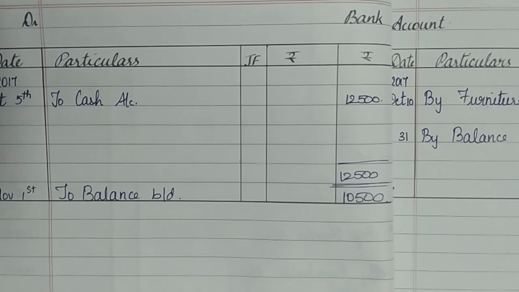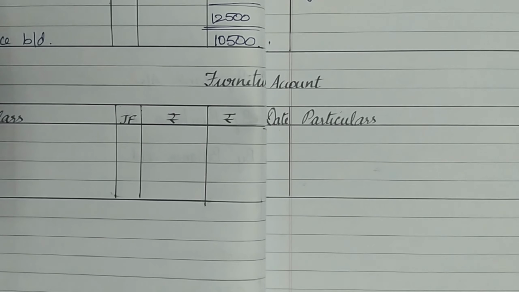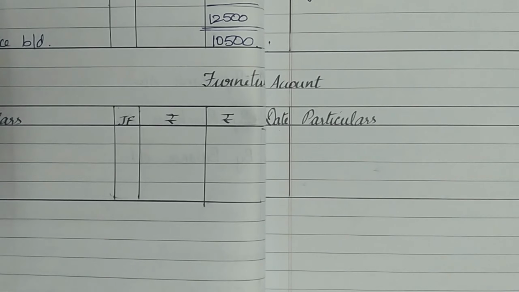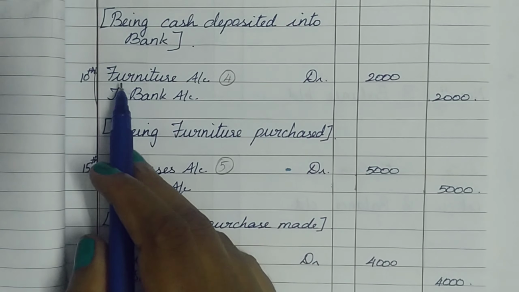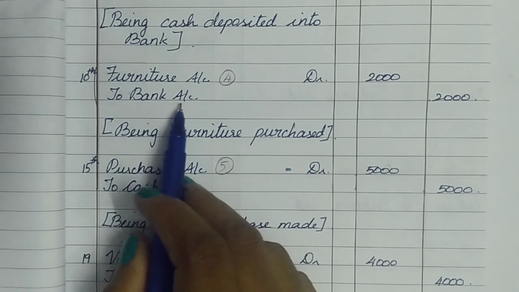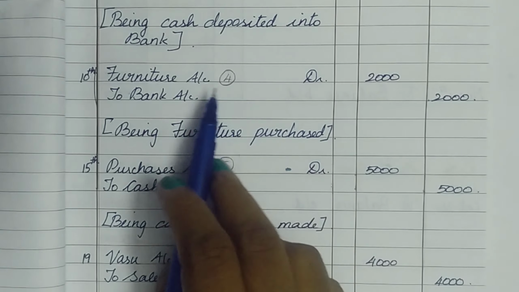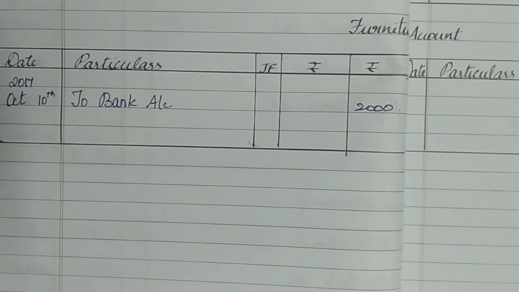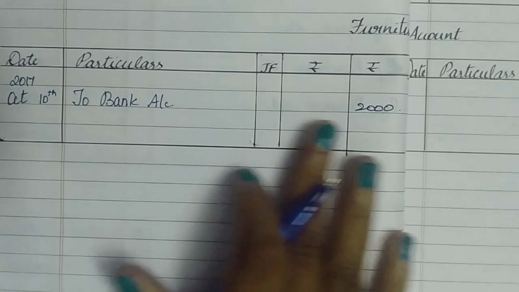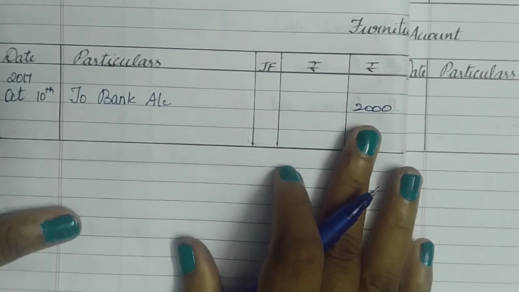So bank account is over. Next is the furniture account. Let's move into the journal entries and see the posting. There is only one transaction on the 10th relating to furniture. That's furniture account debtor to bank. Therefore, we must go to the debit side of the furniture account and record to bank account 2,000. On the debit side of my furniture account, I have recorded to bank account as 2,000.